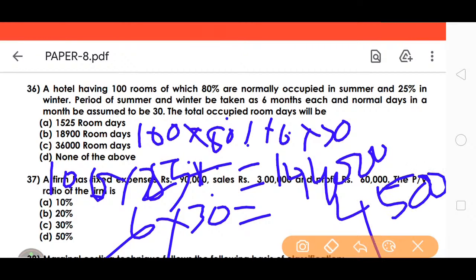So what is the total occupied room days? I need to add it here: 1,44,000 plus 4,500.